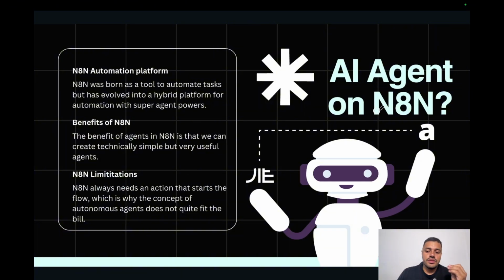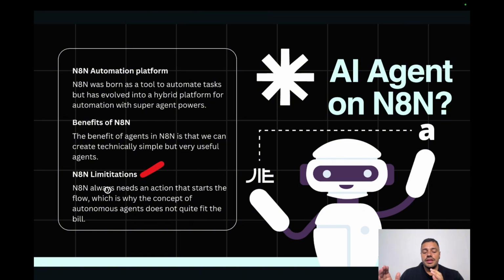Now, AI agent on N8N. Is this possible? And the answer is, right now, yes, because N8N was born as a tool to automate tasks, but right now it has been becoming a kind of mixed tool because you can create automation and you can create agents at the same time, or a mix of both. The benefit of N8N to create agents is you can create faster, simple, but at the same time powerful agents. Most of the use cases can be covered with N8N, but of course there are some limitations.